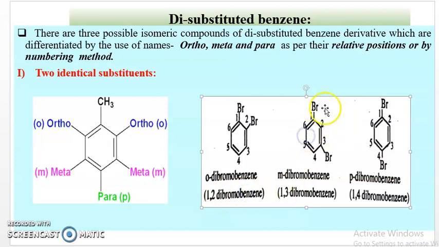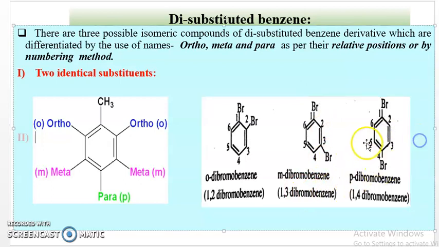Then the next example: the second bromine atom is attached at the third position, where the third hydrogen atom of this compound is replaced by the bromine group. Then this compound is meta-dibromobenzene, or this position is the 1,3 position, therefore it is 1,3-dibromobenzene.